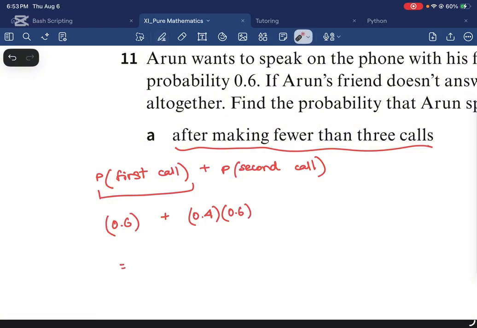So here, getting through on the first call, there is a 60% chance that his friend picks up. But if I want to know the probability that his friend picks up on the second call, well, he should not be picking up on the first call. So what is the probability that he does not pick up a call is 40%. So 40% on the first call, and then he picks up on the second call, which has a 60% chance of happening. So if I add this together, then the probability is 0.84.